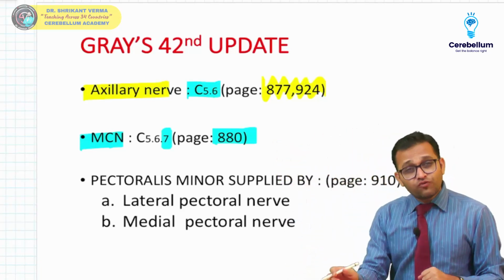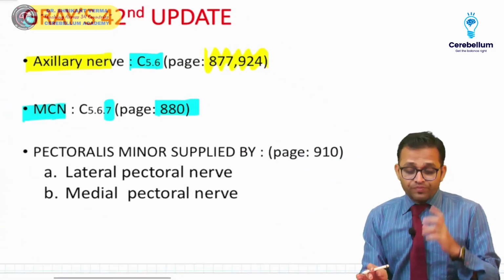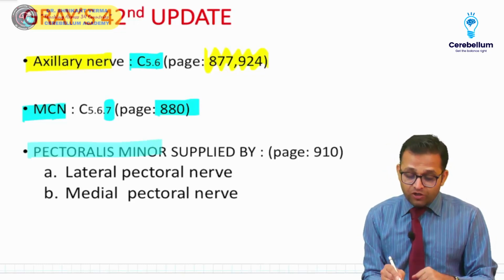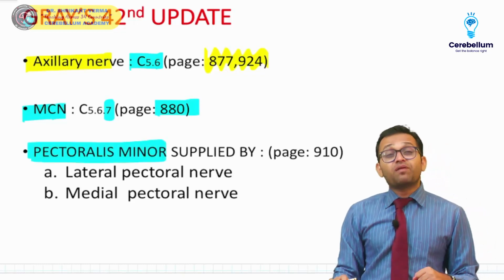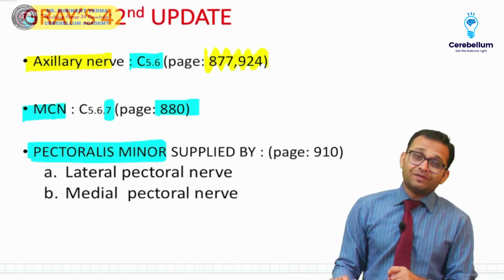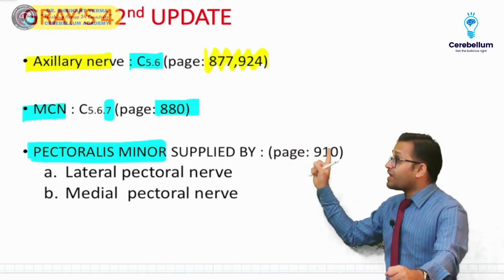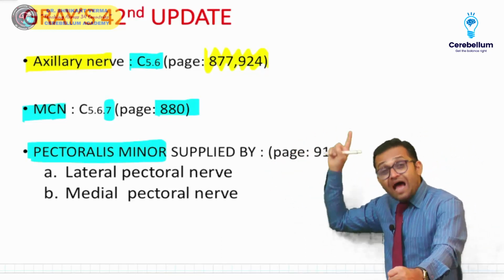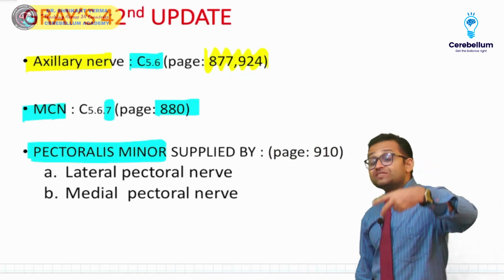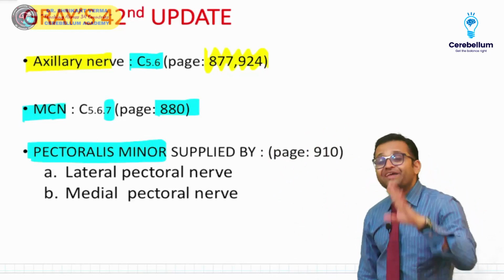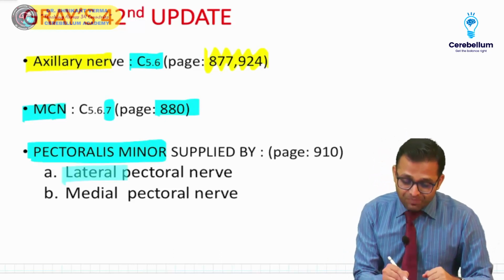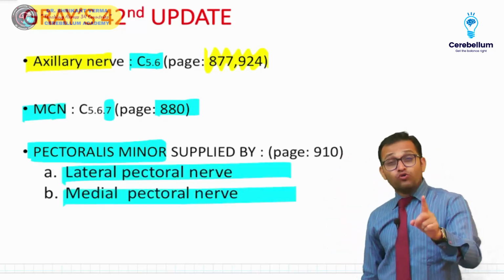Yes, Gray's Anatomy 42nd latest edition. Also, in many textbooks you will see the pectoralis minor is supplied by lateral pectoral nerve only. But Gray's Anatomy page number 910 directly says it is a hybrid muscle. Any muscle which has a double nerve supply is known as a hybrid muscle. It is supplied by both the lateral and the medial pectoral nerve.